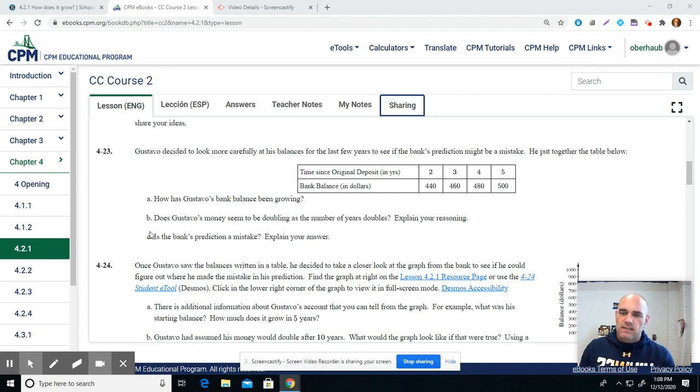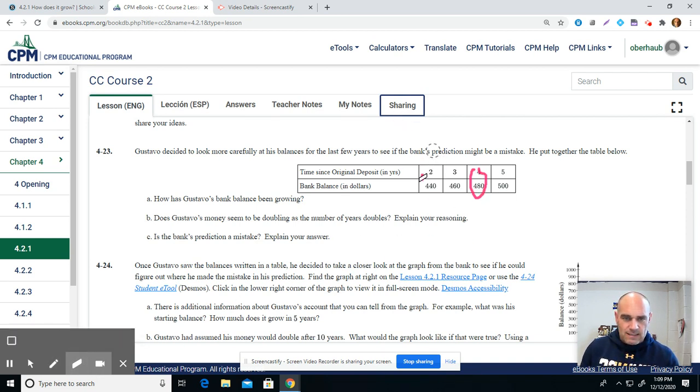Part B, does Gustavo's money seem to be doubling as the number of years double? Explain your reasoning. So we want to know, is his money doubling as the years double? I'm going to say no, because if I take a look at this and this, if I double the 2 years, that would get me here to 4 years, and that means that this would be $880, and that's not how much he has in there. So his money is not doubling as the years double, which is kind of what he thought was going on in the first place. So definitely it is not doubling.